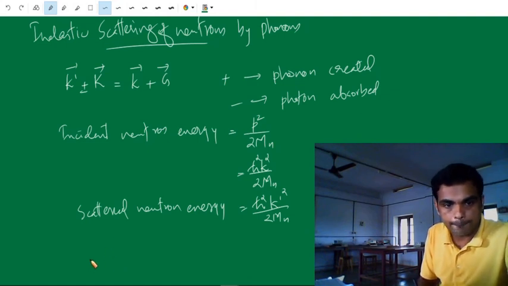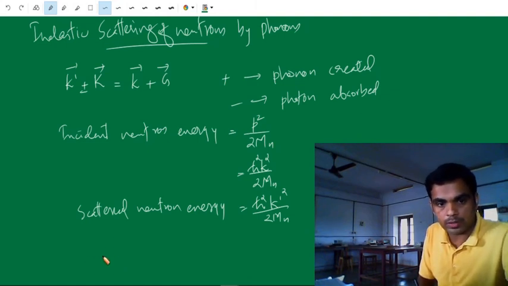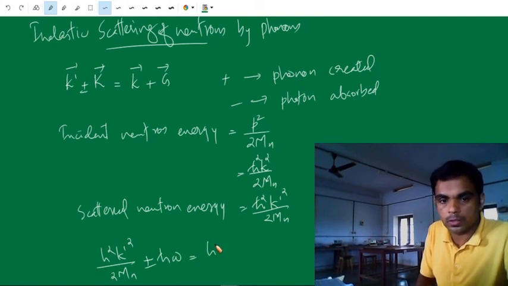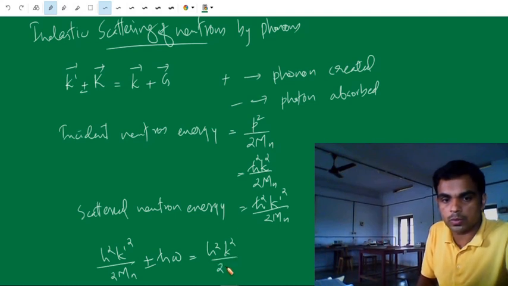Therefore, we can write the total energy ħ square k' square divided by 2 mn plus or minus the energy of the phonon ħω, which is equal to ħ square k square by 2 mn.